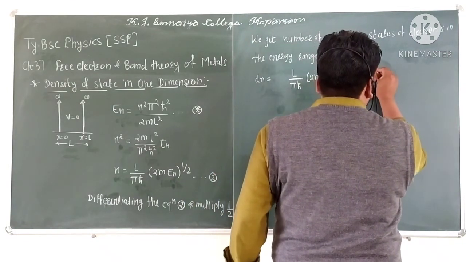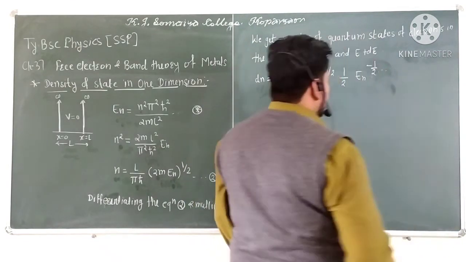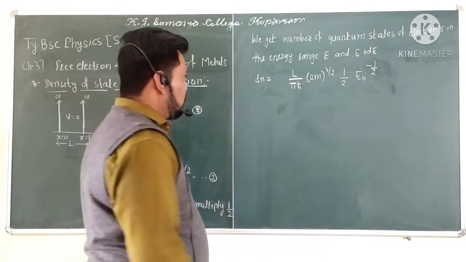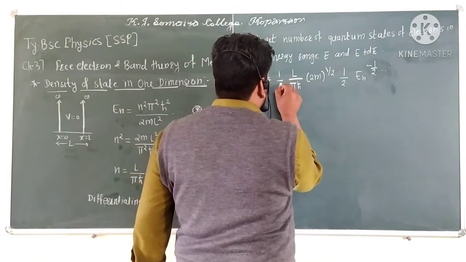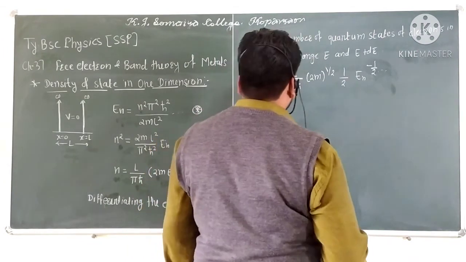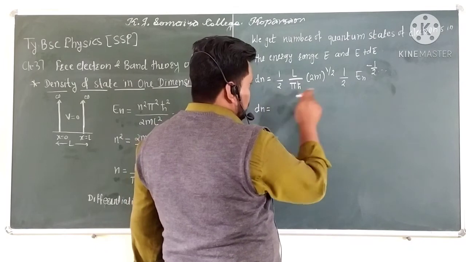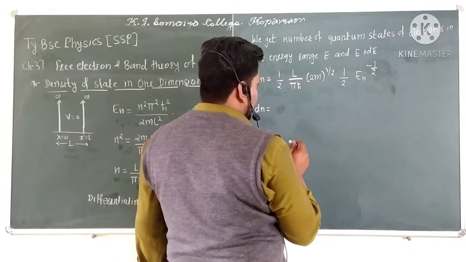So the derivative comes as En whole power minus 1 by 2, multiplied by 1 by 2, and this 1 by 2 into 1 by 2 is considered as 1 by 4.